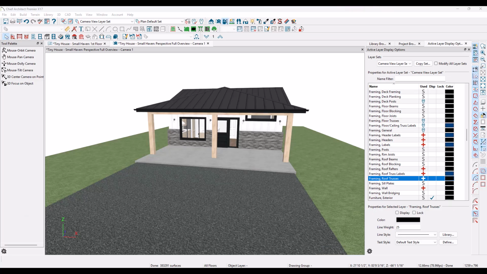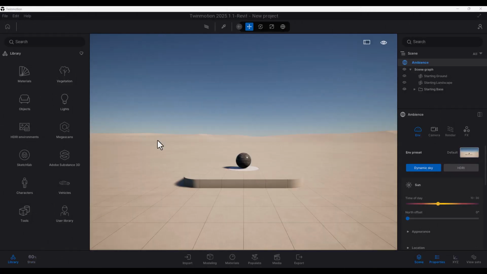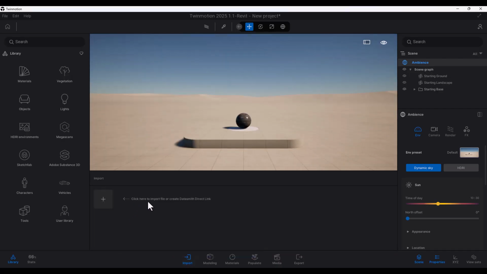our rendering. So here I am in Twinmotion. When you open Twinmotion, maybe you're presented with a home page, but as soon as you hit new project, this is sort of the environment that you're going to find yourself in. All right, and you're not going to do anything with this. All you're going to do is you're going to go to the Import tab right here at the bottom, and here it's asking you to say click here to import file or create datasmith direct link.